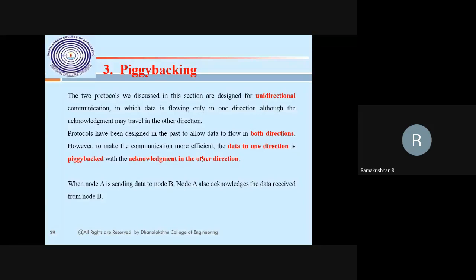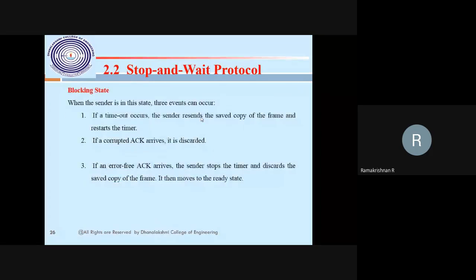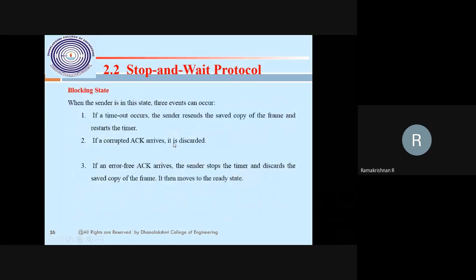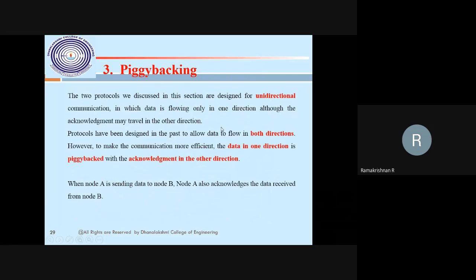Piggybacking. Just now I said the simple protocol, go back and stop and wait protocol, all protocols are unidirectional. This diagram I put bidirectionally just for your understanding, but the stop and wait protocol and the simple protocol are all unidirectional. So we want to do that bidirectionally. Bidirectional means one end, the sending node, sends data with acknowledgement, and the receiving node also sends data with acknowledgement. That type of communication is called piggybacking.